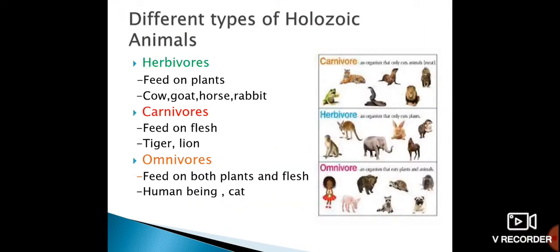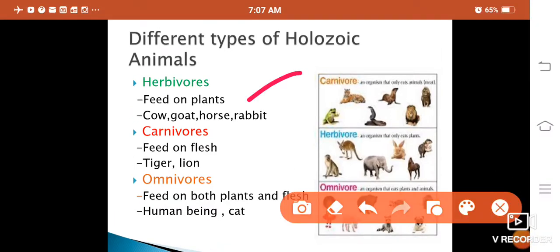You can see here, herbivores feed on plants, carnivores feed on flesh, and omnivores feed on both plants and flesh. You can also see examples in this figure. Okay, I think it is clear to you.